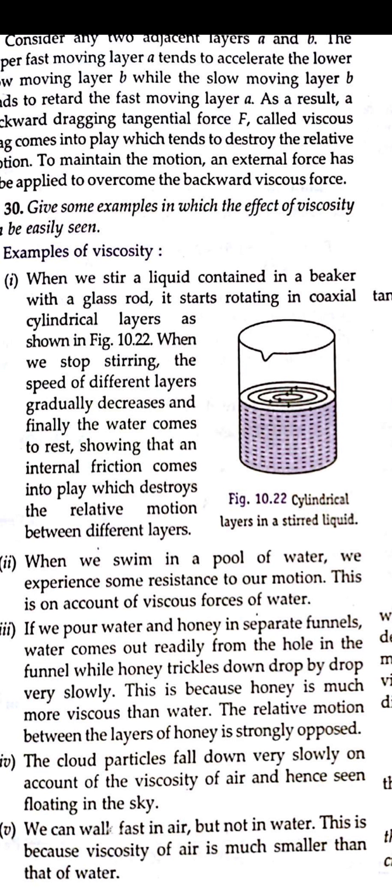When we swim in any liquid, we experience some resistance to our motion, as if something is trying to stop us. That opposing motion is the viscous force of the liquid. So we can move fast in air but not in water. This is because the layers of the liquid have different velocities: the upper liquid has the highest velocity, so it is easy to move there. But as we go down, it is harder to move, because near the surface the velocity is minimum.